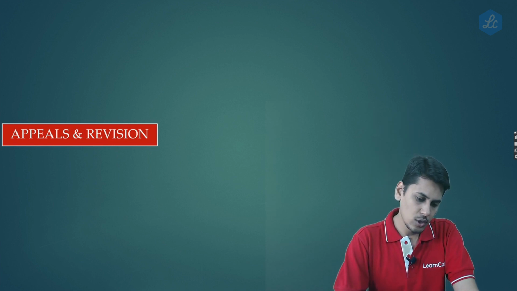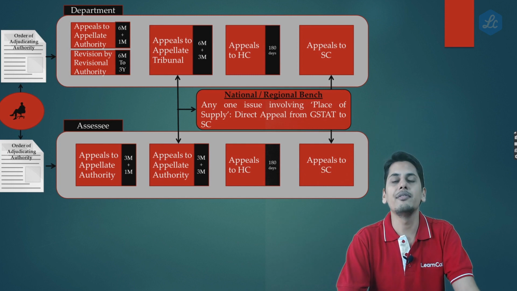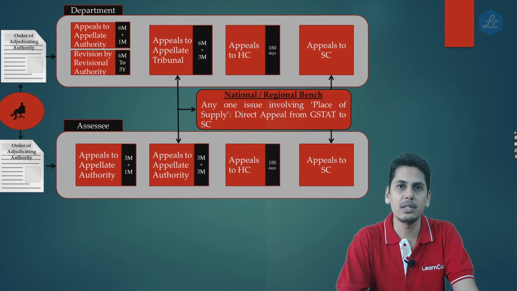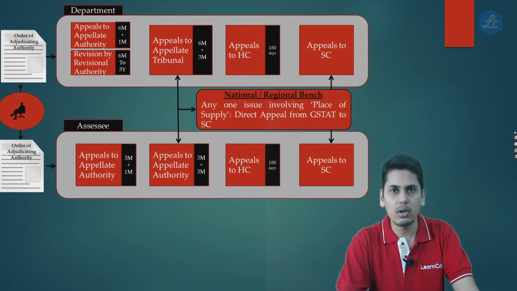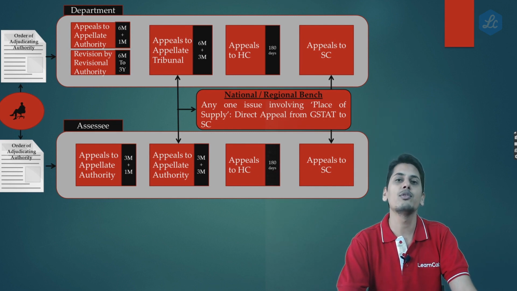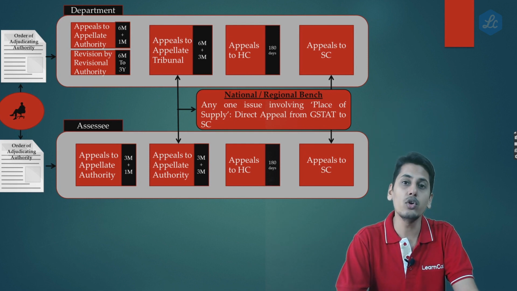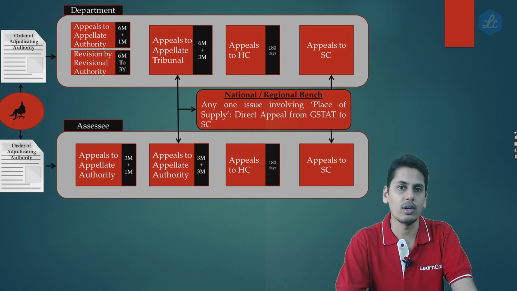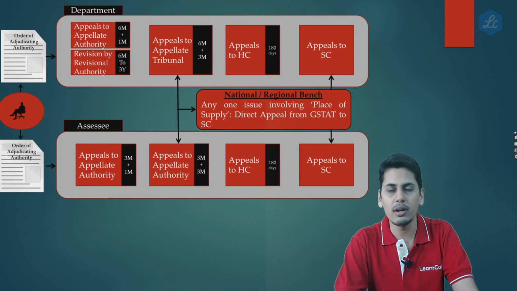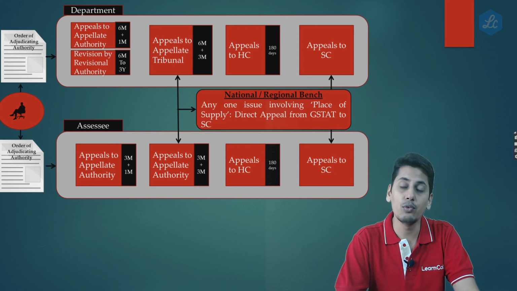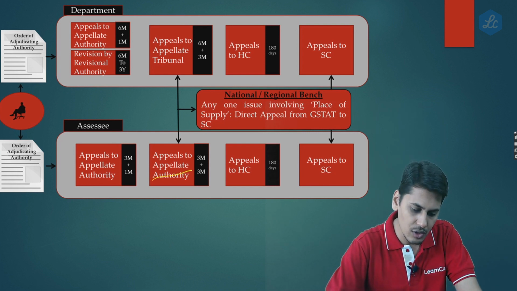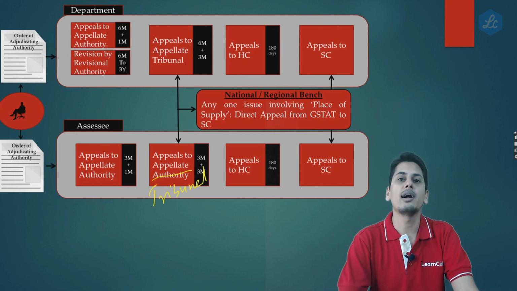Now friends, to understand this change, let's have a revision of the structure of appeals and revision. Now friends, an adjudicating authority passes an order. First you would have issued a show cause notice, then representations, then finally he would have passed an order. Now friends, if the assessee is agitated by this order, he could prefer an appeal before the appellate authority. Appellate authority would give its order. If the assessee is still agitated, he would then prefer an appeal before the appellate tribunal.